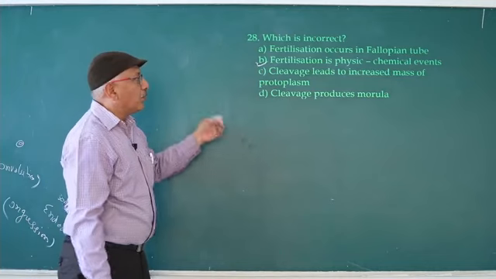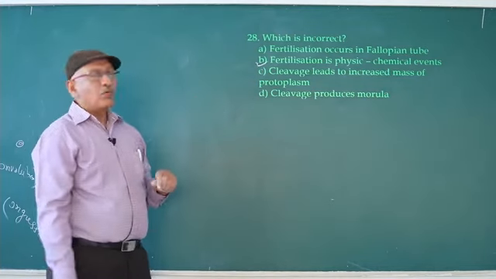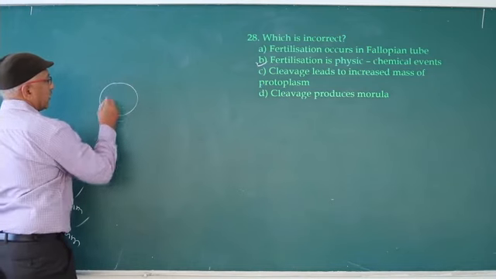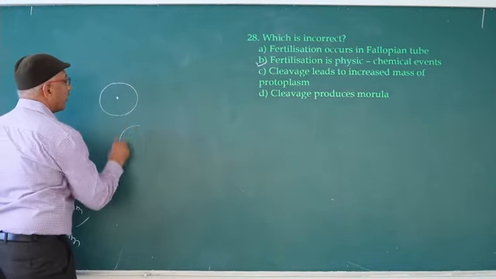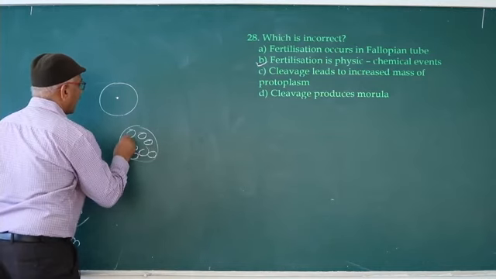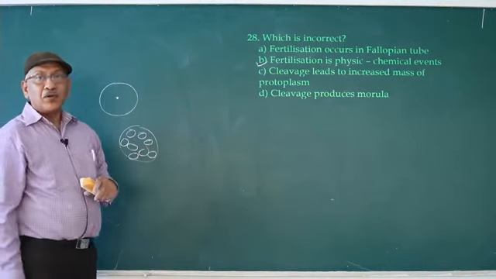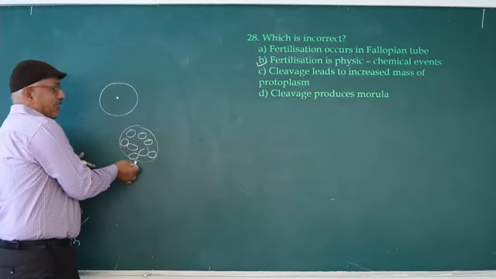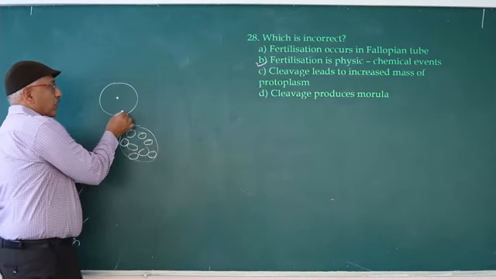Cleavage leads to increased mass of protoplasm. Correct only. Cleavage means division. The zygote undergoes division and several cells are formed. For example, here 10 cells are formed, previously only one cell.